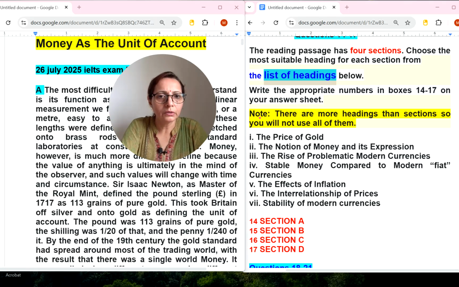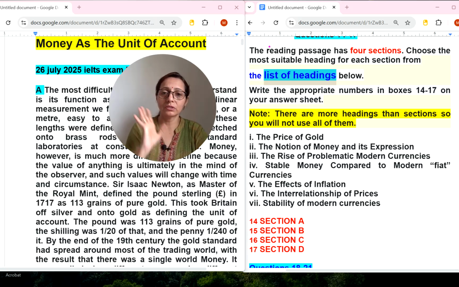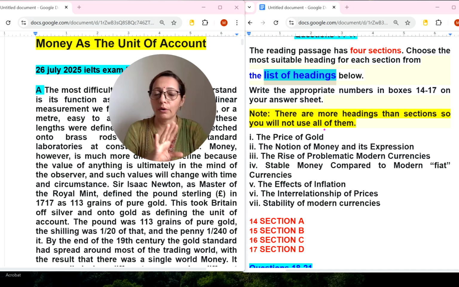Now here, okay, a note is also there. Try to read the instructions. You can pause the screen. The reading passage has 4 sections. Choose the most suitable heading for each section from the list of headings below. Write the appropriate numbers in boxes 14 to 17 on your answer sheet. Note, there are more headings than sections, so you will not use all of them.